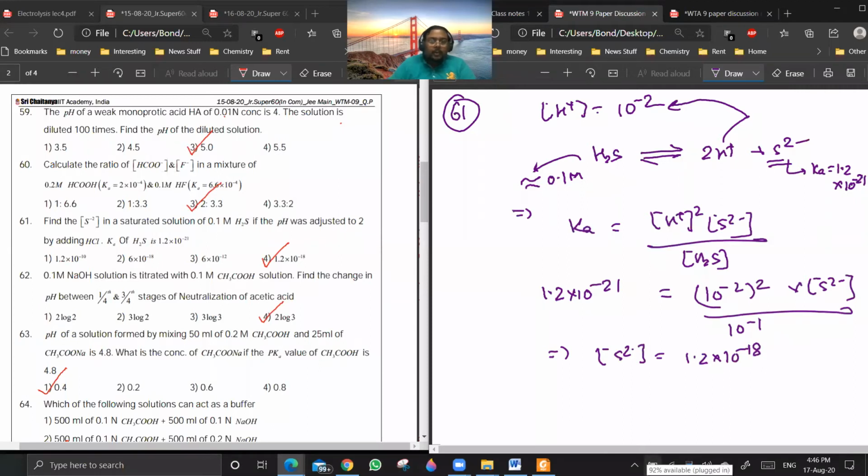Yes, I think we discussed this type of problem in the class. In solubility product also we have discussed this. Actually it was a part of a bigger problem.